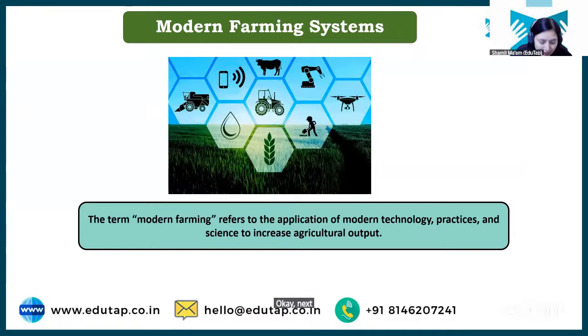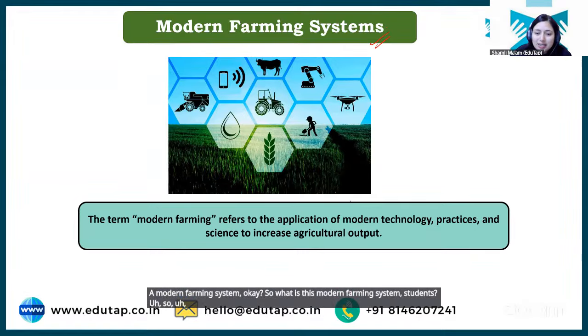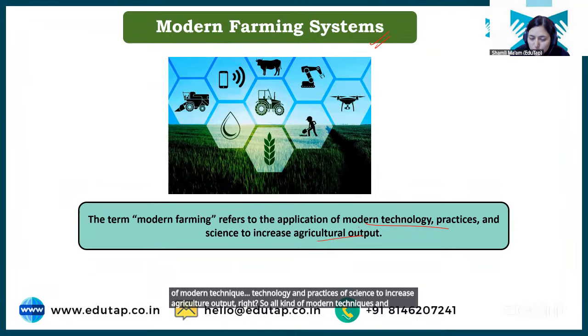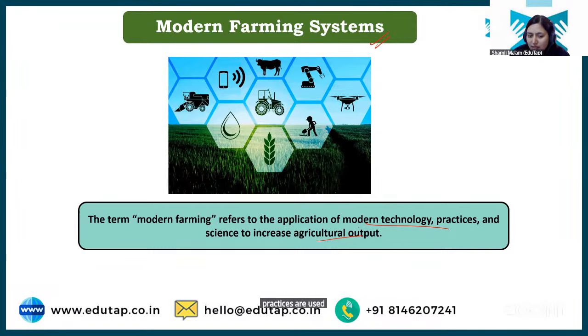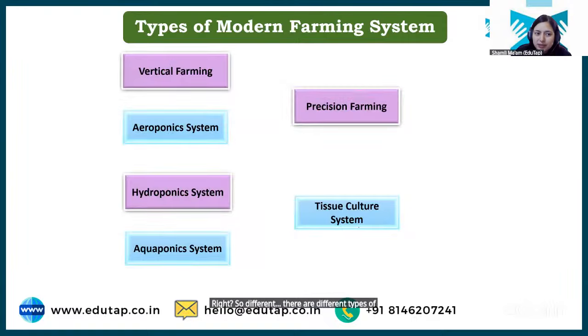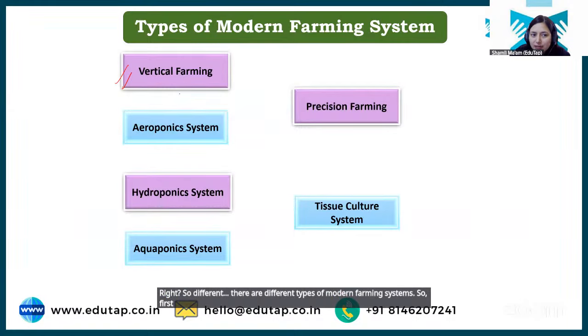Okay, next topic that we need to cover is farming systems, the modern farming system. So what is this modern farming system, students? Modern farming system basically means where we are using all kinds of modern technology and practices of science to increase agriculture output, right? So advanced modern techniques and practices are used for growing crops, right? So there are different types of modern farming system. So first we have the vertical farming system.